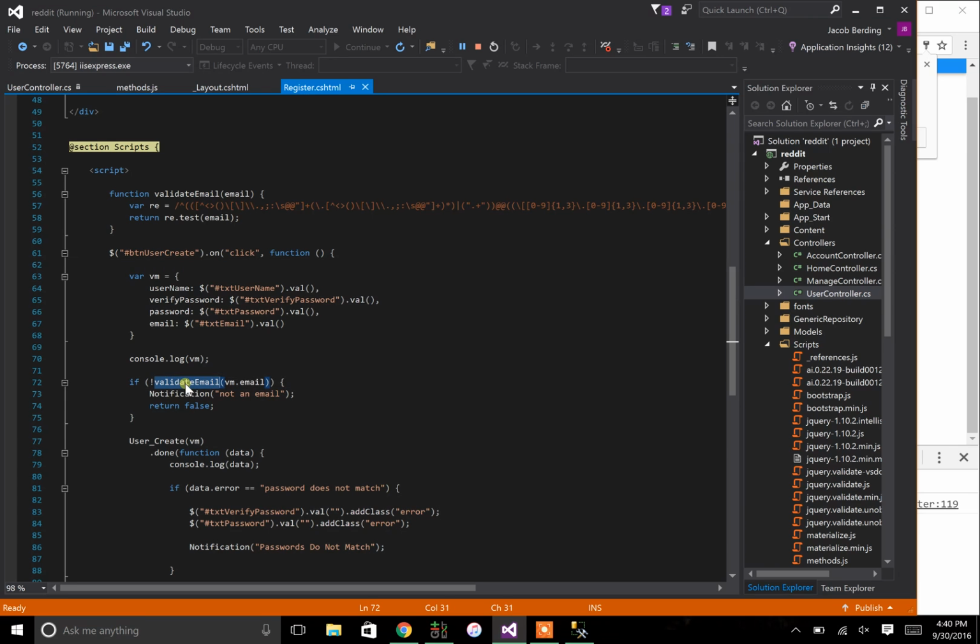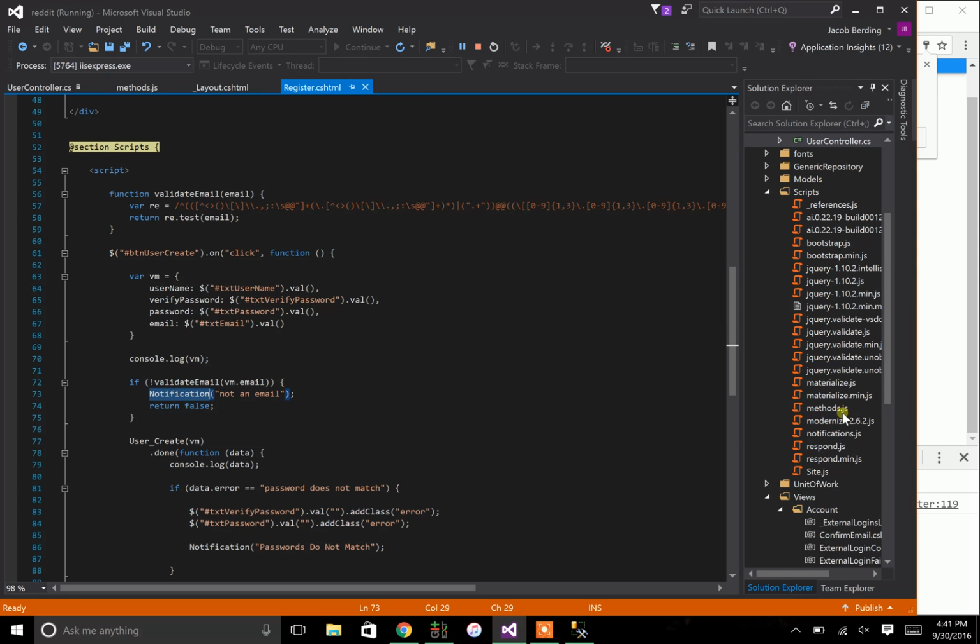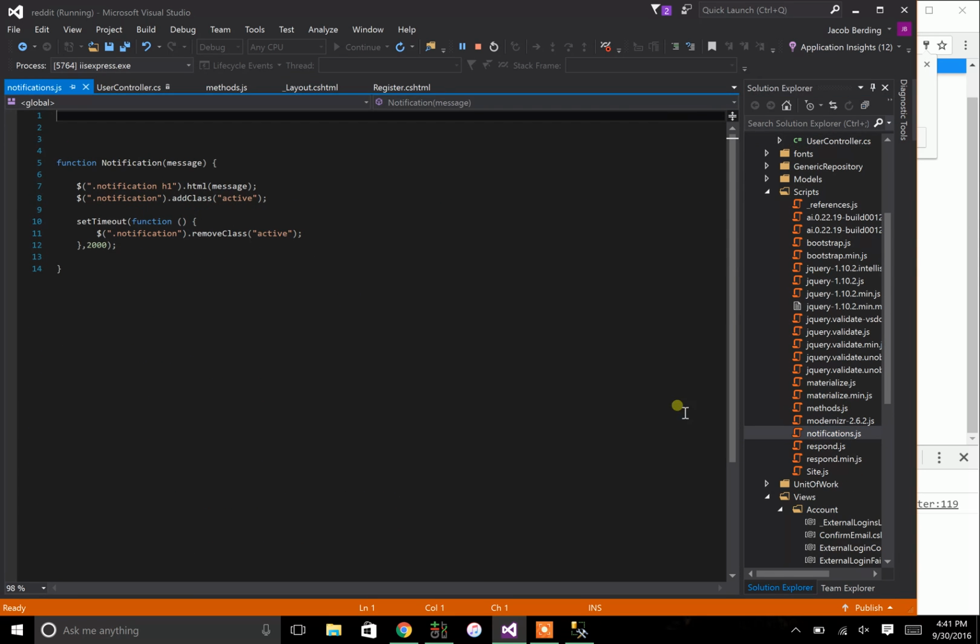So validate email is this little function that I've taken from the internet, copy-pasted it, and said if it's not true, then just return a notification. So that notification lies in another JavaScript file that I use constantly throughout the layout. That'll allow me to just pop in a nice user interface that tells the user what's going on, right? Oh, you don't have an email. Oh, your passwords didn't match. You need to fill out this kind of fields.